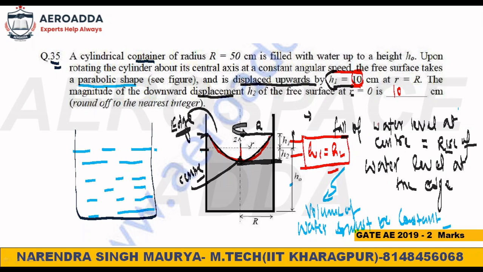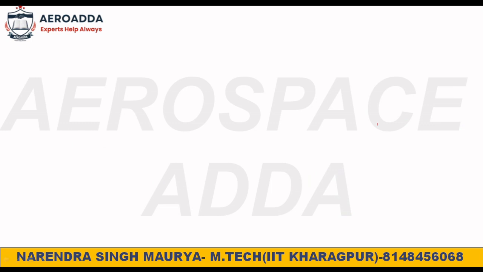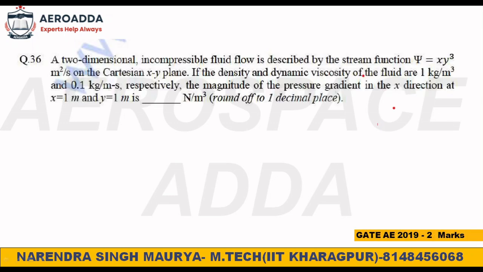This is 2019 question number 35. So remember, this is a very easy problem, but technically it is very important. Now this is one more problem, a 2019 two-marks question. See what the problem is here.